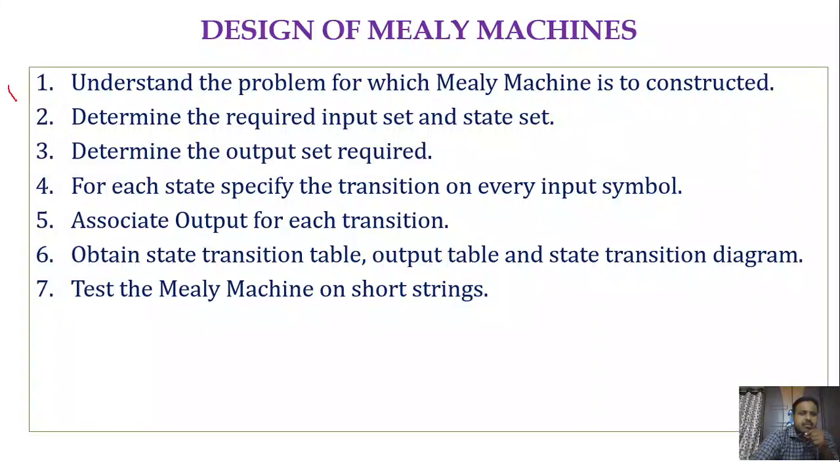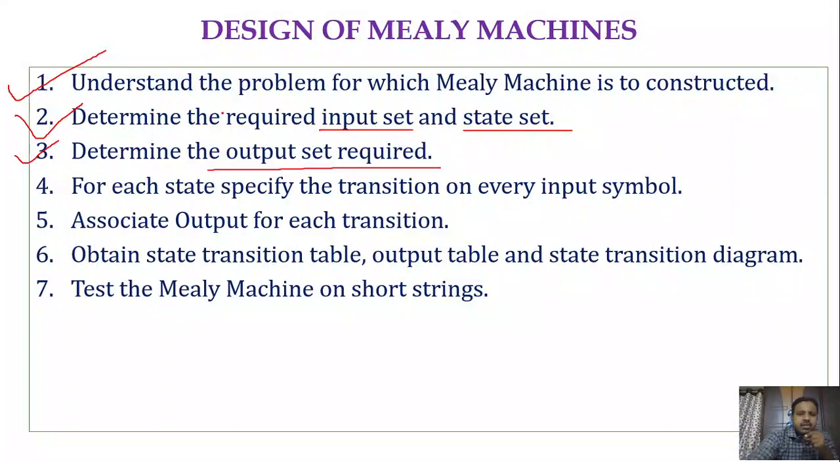First, whenever a problem is given, understand the problem, the property for which the Mealy machine is to be constructed. Then identify the required input and state set. What are the input symbols and what could be the state set required? Next, determine the output set required, that means what the output symbols could be. After understanding the problem, you need to identify the input symbols, the output symbols, and how many states are required to solve the given problem.